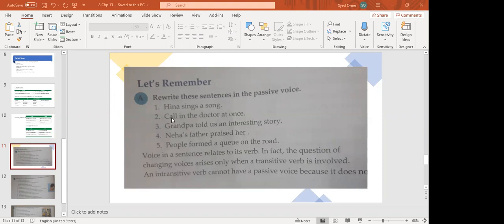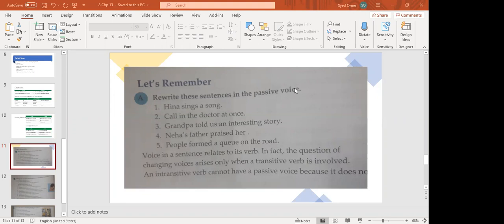The third form of call is called, and in these sentences we put be with the third form of verb. Please note it down, be with the third form of verb, because the participle remains the same, past participle. And imperative sentences start with let. Let the doctor be called in at once. Like for example, if I say open the door, it is also an order. Let the door be opened. Polish the shoes. Let the shoes be polished. Okay, very simple sentences. There is no confusion in such sentences. You just have to start them with let.